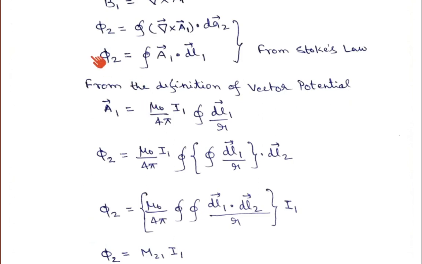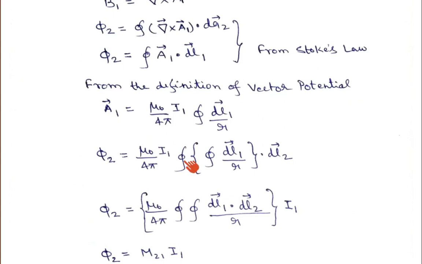So if you try to write this phi 2, you have to substitute this A1 into this expression. If you do that, phi 2 will be equal to mu 0 upon 4 pi I1, because in A1 we have I1, and this is basically a scalar quantity which I have taken outside, and then the line integral over the closed path.